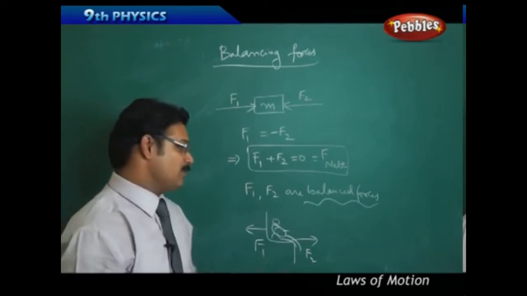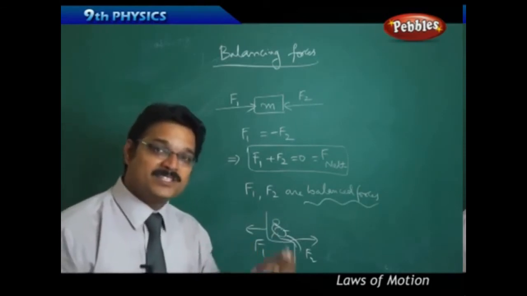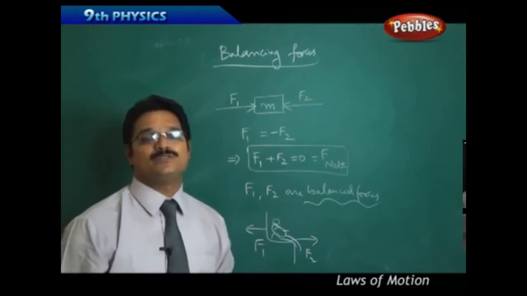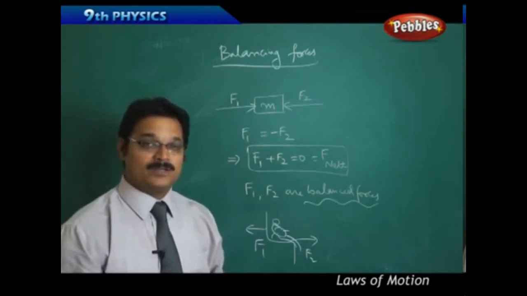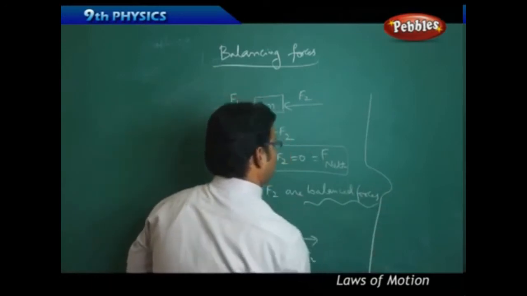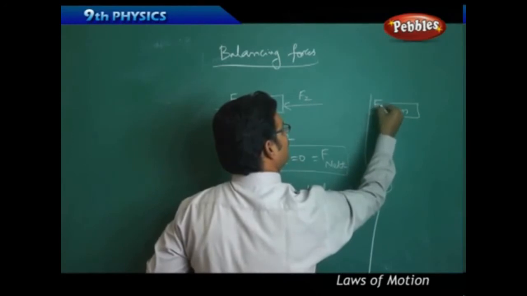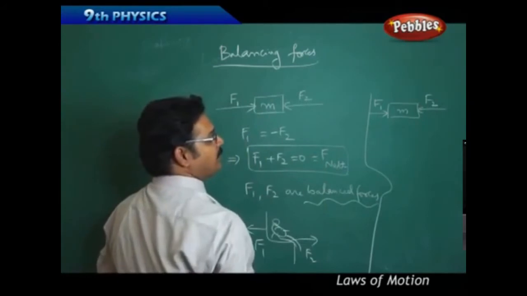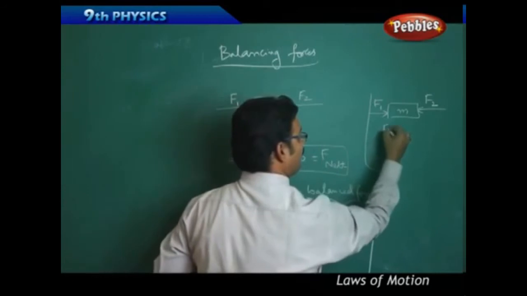Okay, so whenever balancing forces are acting on the body, whatever state it was in previously, it remains in the same state after applying the balancing forces too, because the net force acting on the body is 0. But if the net force is not equal to 0, take another example, the block M. Force F1 acting towards right, force F2 acting towards left, and F1 is greater than F2.